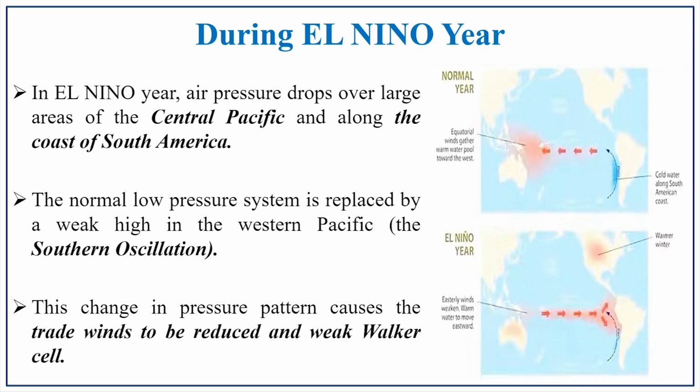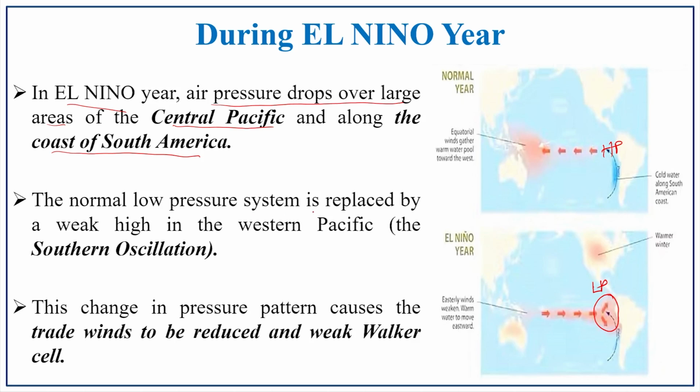The next one is the El Nino year. In the El Nino year, the air pressure drops over a large area in the central Pacific along the coast of South America. So, what happens? See, here there is a drop in the pressure. In the earlier time, in normal years, there was a high pressure in this region, but here there is a low pressure due to the warm condition on the Peruvian coast, that is South America.